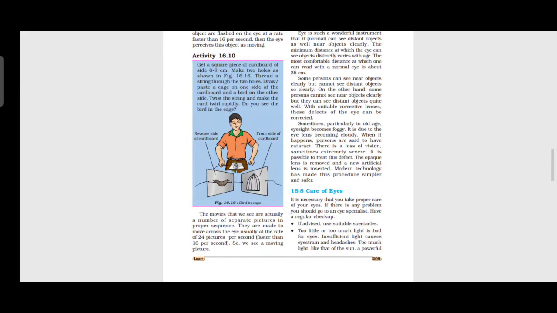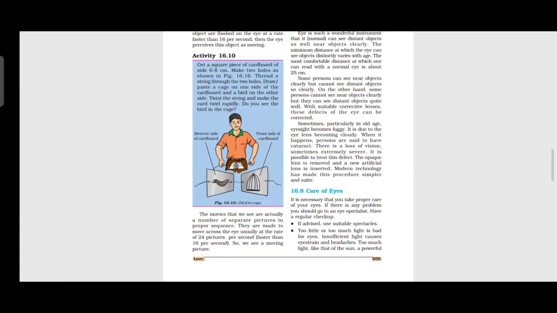Eyelids also shut out light when not required. The eye is such a wonderful instrument that it can clearly see distant objects as well as nearby objects. Our eyes are very versatile, right?